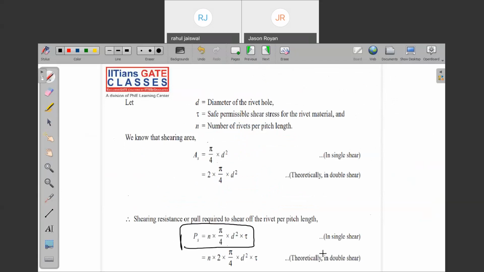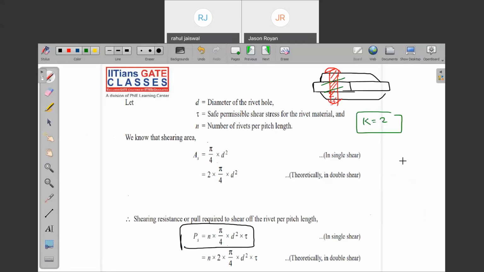Where k is nothing but the single shear or double shear. When I take the butt joint and let me take cover plate, 2 cover plates. And when there is a rivet, now tell me how many times k will be there here. If this is a rivet, how many times is it failing? Exactly here and here. k will be 2. So that is what we have in the formula. Single shear, double shear. Are you getting my point?